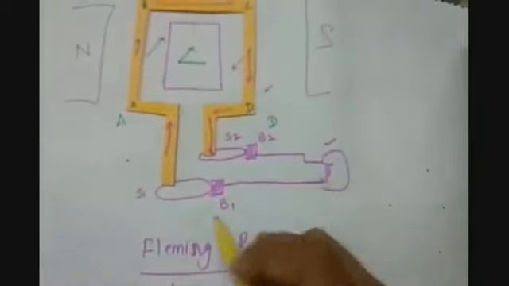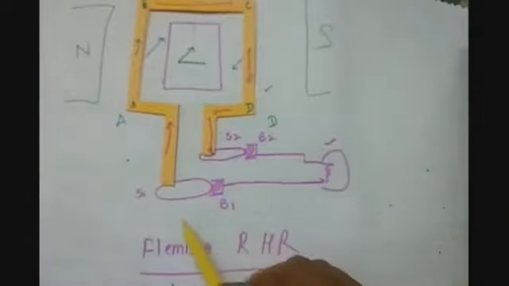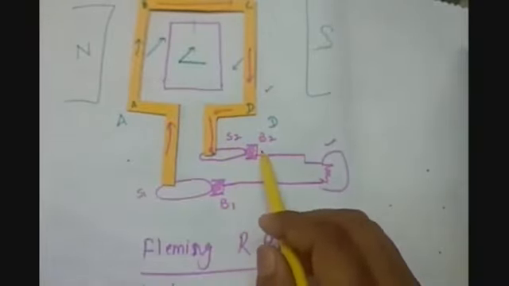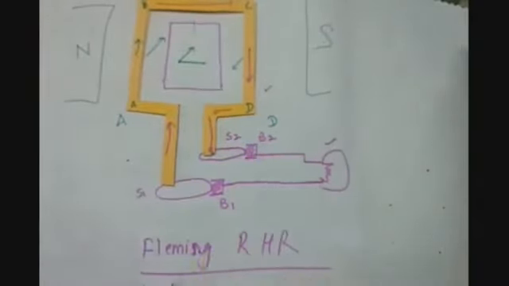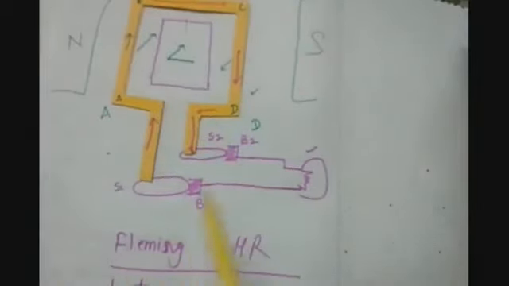But remember, the S1, B1 and S2, B2 contacts will never change. S1 will always be connected with B1, and S2 will be connected to B2. So the process is repeated after this revolution. So at every half rotation, the direction of the current is reversed.